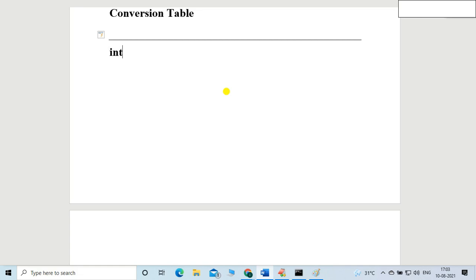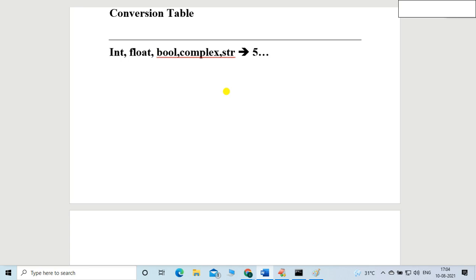Integer, then float, then boolean, complex, then string, str. These are the fundamental data types. These are a total of 5 in number. We already covered these functions.